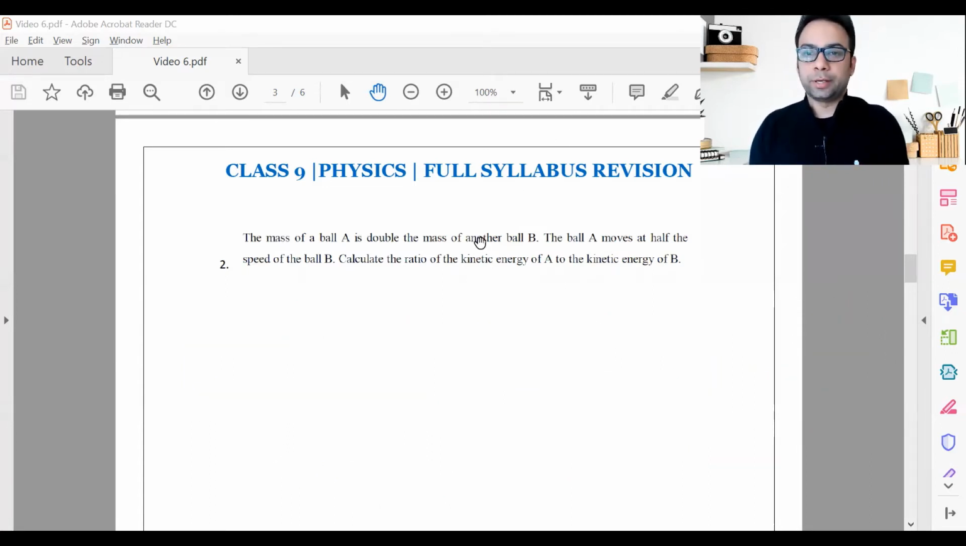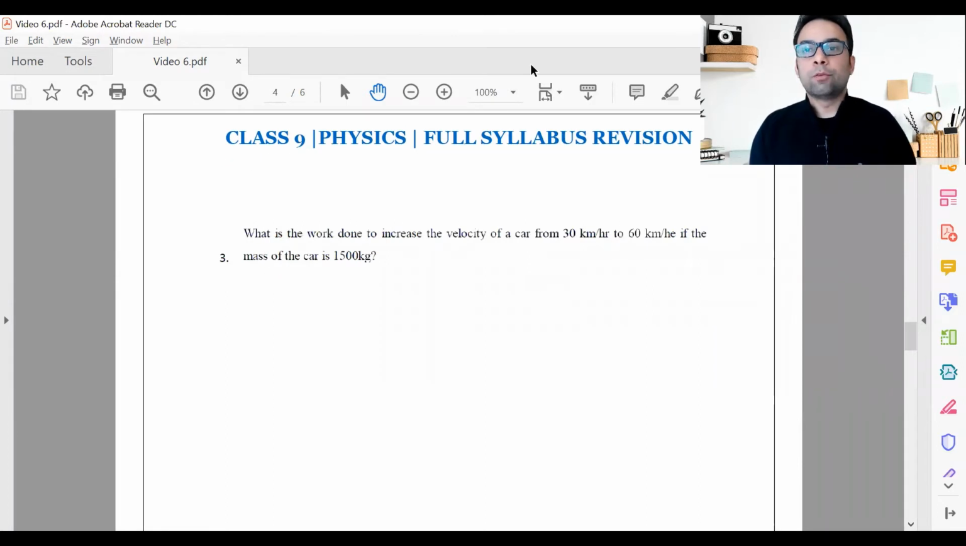Question number 3. What is the work done to increase the velocity of a car from 30 km per hour to 60 km per hour if the mass of the car is given? Now, you need to find the work done, but think what is given. Work done, you have to find.